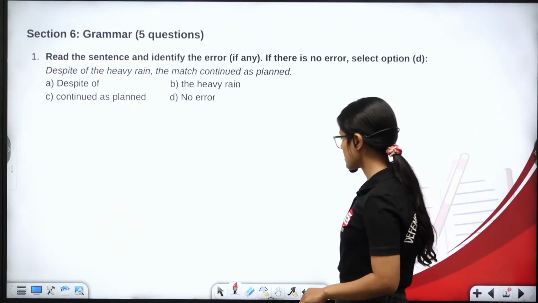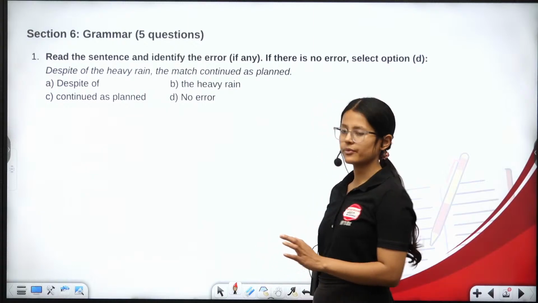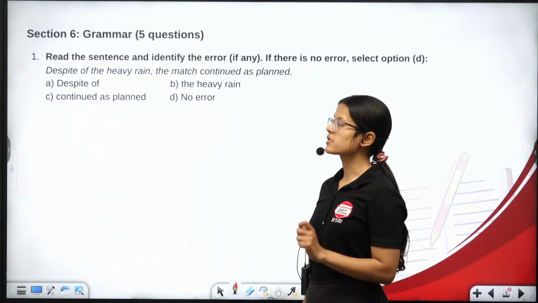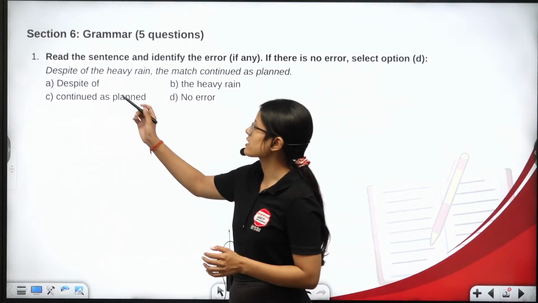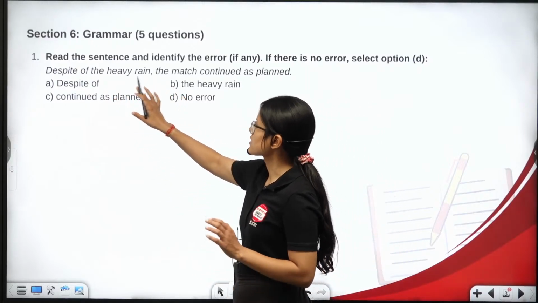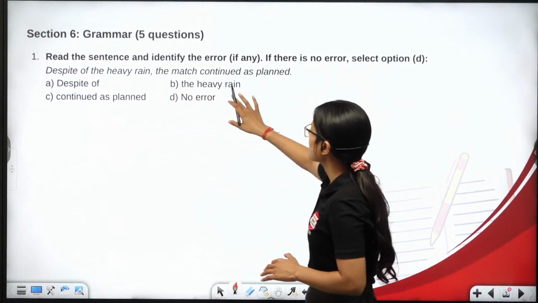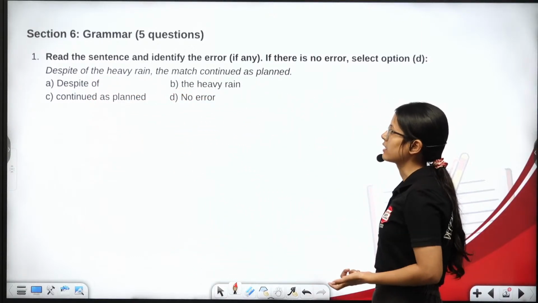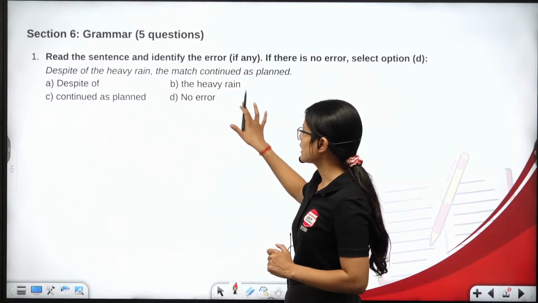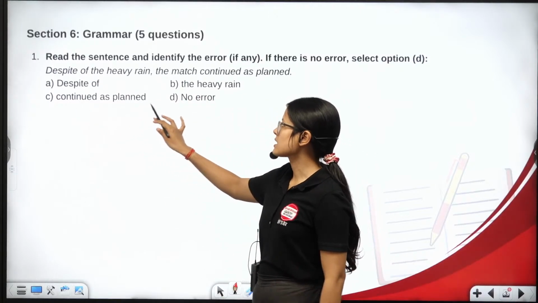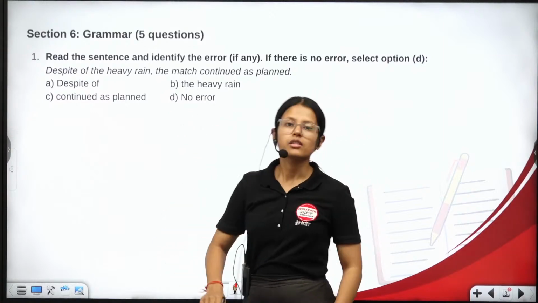So here is the first question, and here you are supposed to identify the error. You are supposed to tell me where the error is in this particular sentence. The sentence is: despite of the rain, despite of the heavy rain, the match continued as planned. Is it despite of, the heavy rain, continued as planned, or there is no error?